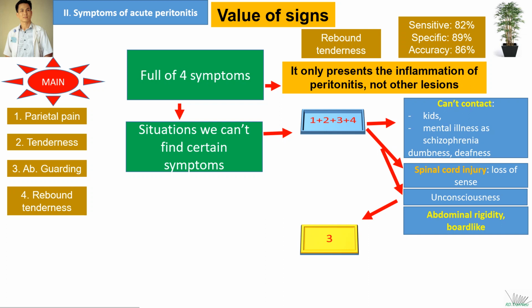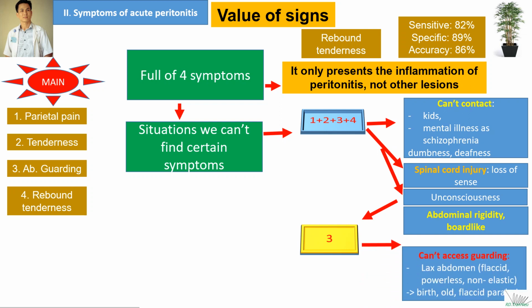Secondly, when we can't assess the abdominal warding, like in a lax abdomen, in pregnancy, or in flaccid paralysis, I would say the rebound tenderness.